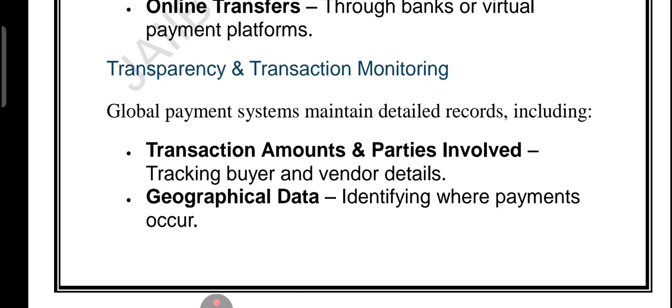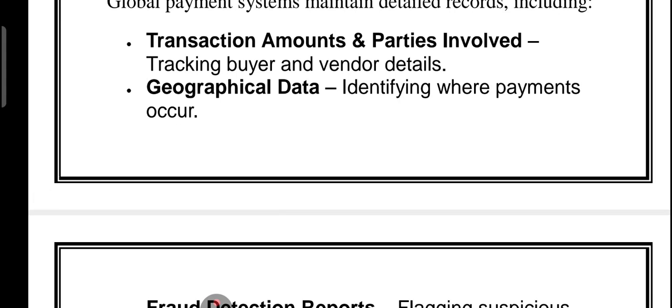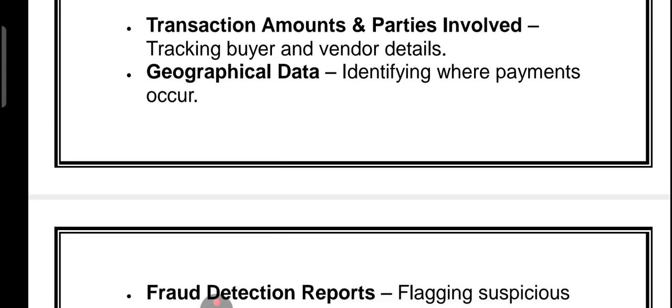So the global payment system keeps a close eye on every detail like the transaction amount, and the parties involved, who is paying whom, geographical data, where the payment took place, and fraud detection reports like spotting and blocking suspicious activity. So payment can be physical or online, monitoring tracks amount, parties, location and fraud. Benefits are security, insight is easy and historical retrieval.